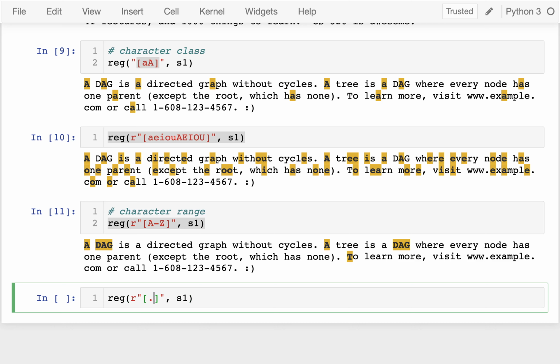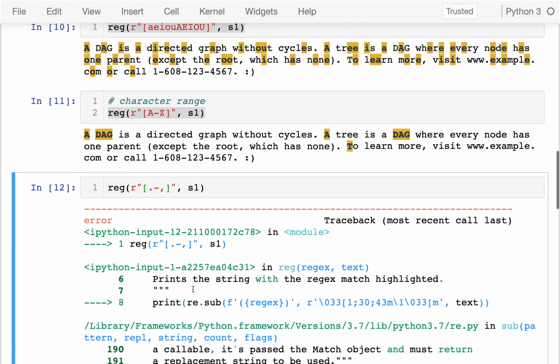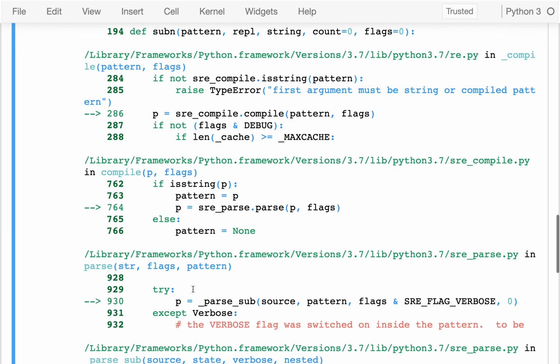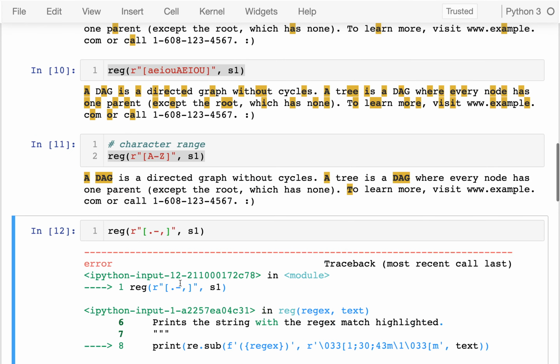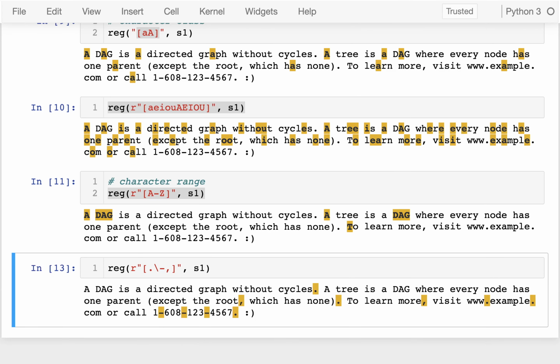Let's say I'm looking for dot, these kinds of punctuation, right? I guess it's complaining there because it can't find any of those things. What I'm going to have to do is escape those, right? So it actually works. Now I can find those characters within here. Otherwise it's trying to use it with that other meaning up here. So some of these other ones I might have to escape as well in certain contexts.